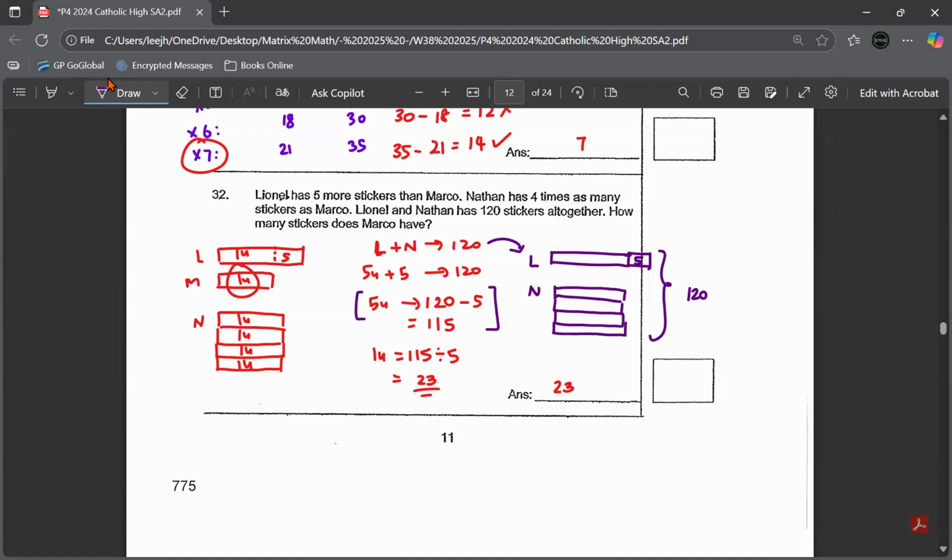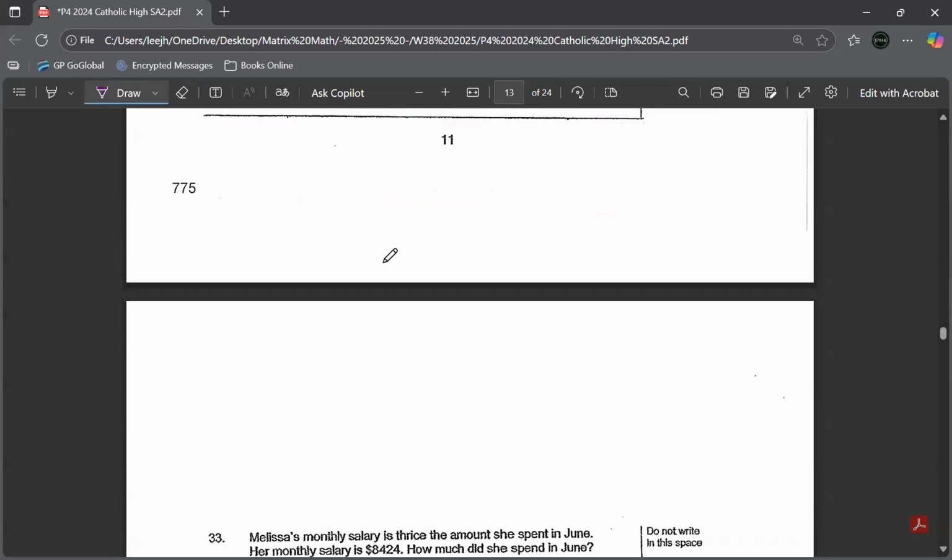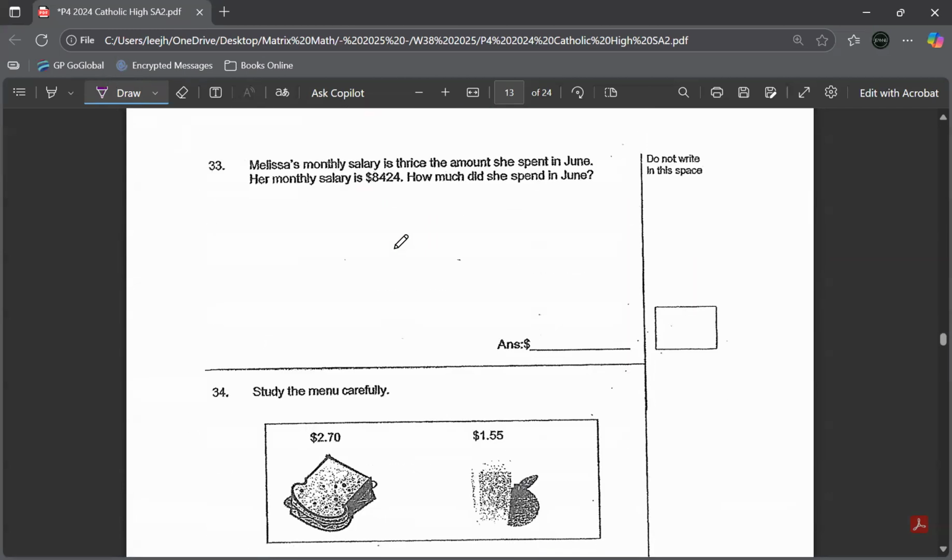Question number 33. Melissa's monthly salary is thrice the amount she spent in June. Her monthly salary is $8,424. How much did she spend in June? Her salary is 3 times of what she spent in June. So this is the salary, and this is what she spent in June.